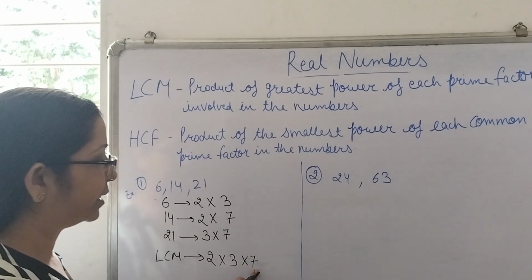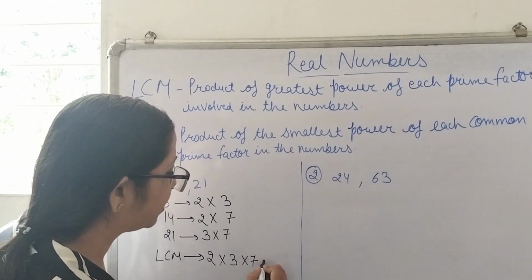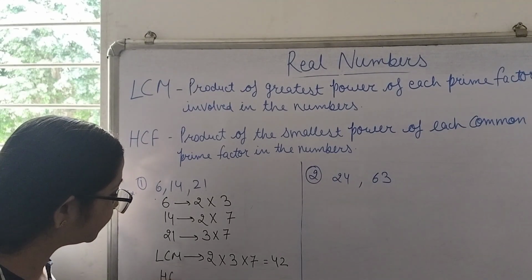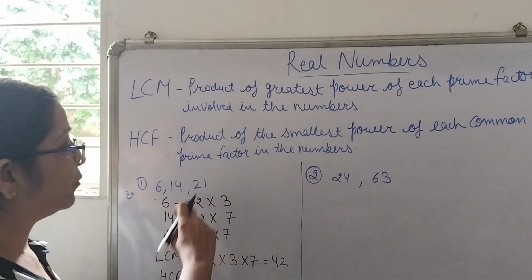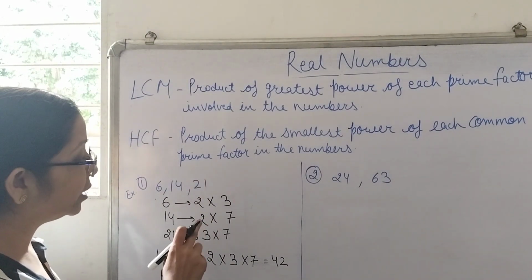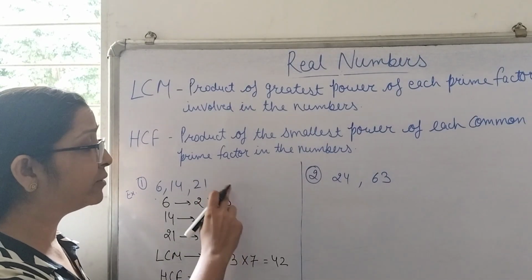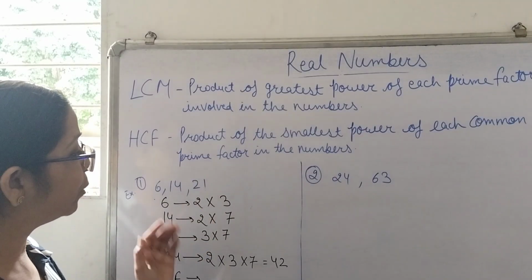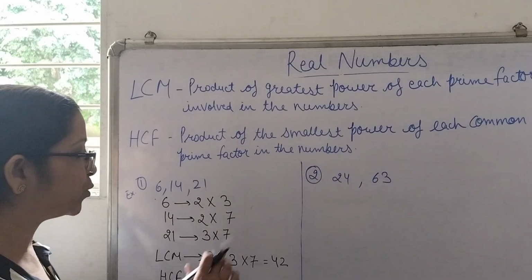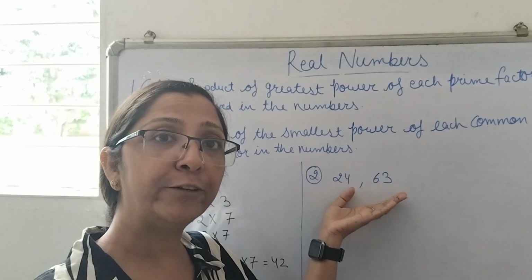So this will be the LCM, that is the product of prime factors with their greatest powers. So its product will be 42, and that will be the LCM. Now we have to find the HCF. So highest power of the prime factors which is common in all the three. Here 2 is not available in all the three. 3 is even not available in all the three, and 7 is not available in all the three. That's the reason the common factor which is available in all the three will be 1, and HCF of all these numbers will be 1.